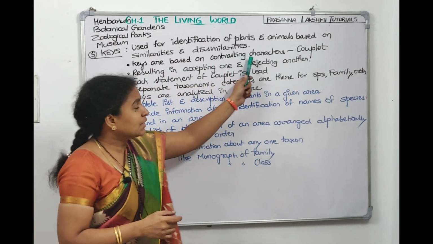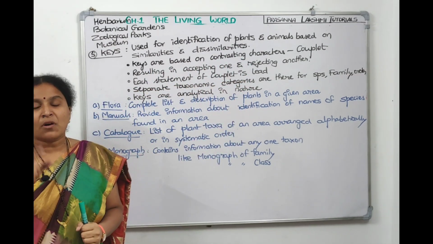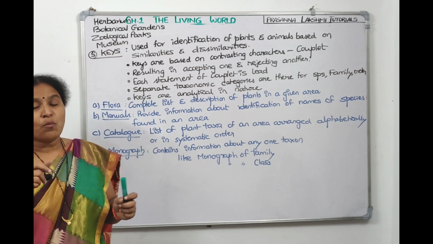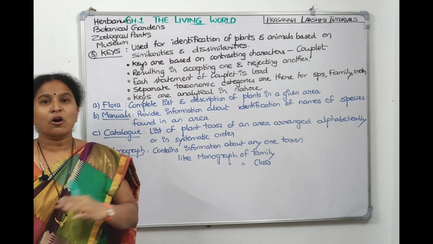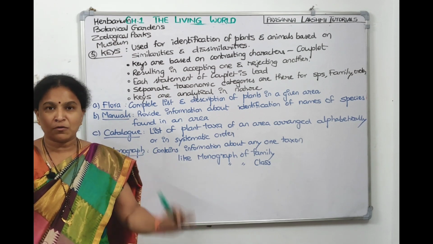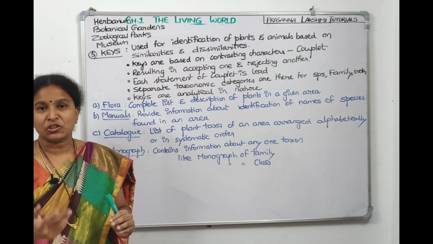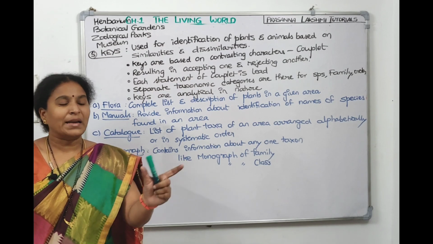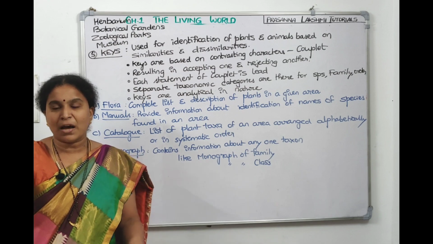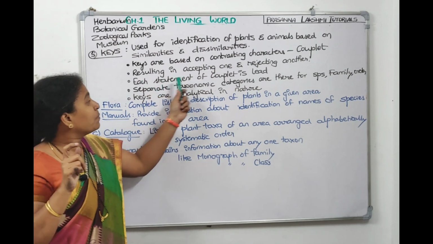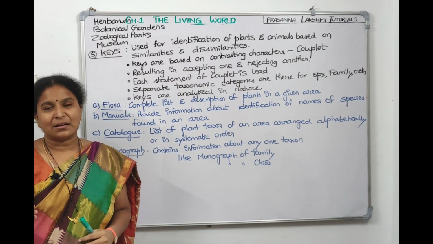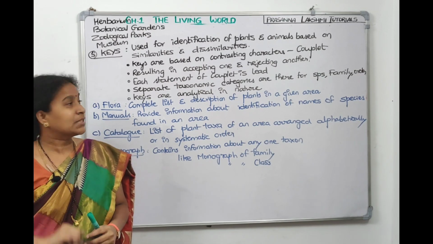So those contrasting characters are called couplets. Now in these couplets, we will accept black or we will accept white, we will accept tall or we will accept dwarf. We will accept one, we will reject the other one. Each statement of a couplet, black is a statement, white is a statement, tall is a statement, dwarf is a statement. Each statement in a couplet is called a lead. Each statement, like black which we have taken, is a lead for us to get into the next key.